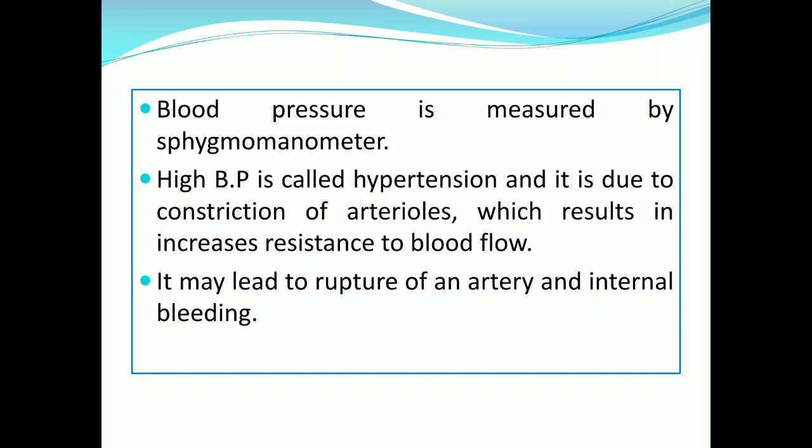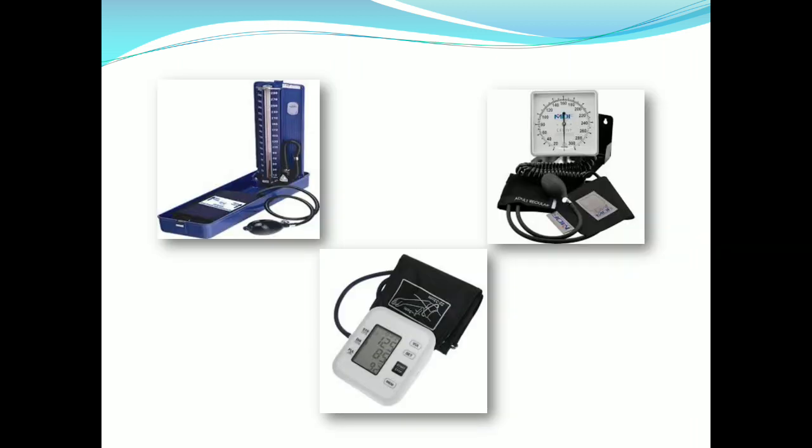This results in increased resistance to blood flow. High blood pressure may lead to rupture of an artery and that causes internal bleeding. These are some different types of sphygmomanometer to measure blood pressure.